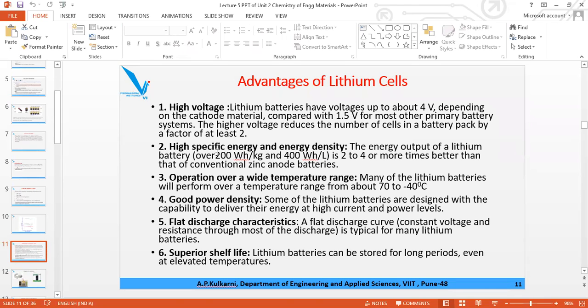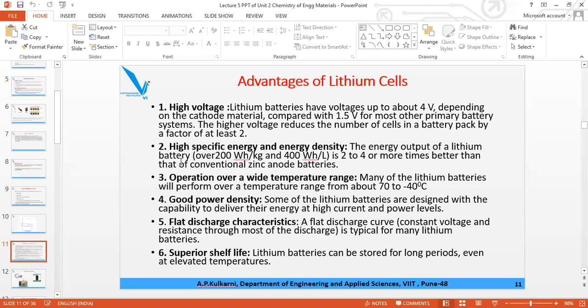How much chemical energy they can store per unit volume is called energy density. So specific energy is 200, whereas energy density is 400. The unit for specific energy is watt hour per kg, whereas the unit for energy density is watt hour per liter.